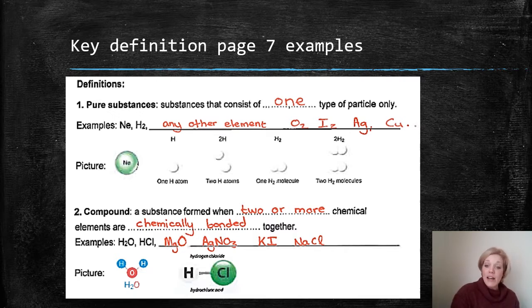Then for a compound, now remember, guys, a compound is when two or more elements are chemically bonded. There was a change, a chemical reaction, and because of that, a new substance has formed. The examples that the book gives you are water and hydrochloric acid. You could give any other compound that you can think of, at least 2 or 3 different compounds. The ones we have here are magnesium oxide, silver nitrate, potassium iodide, and sodium chloride, which is table salt. You all should know what table salt is.